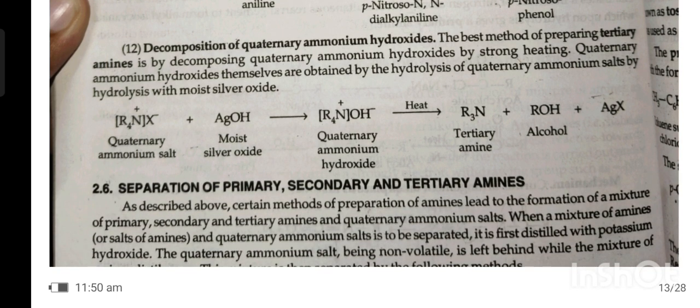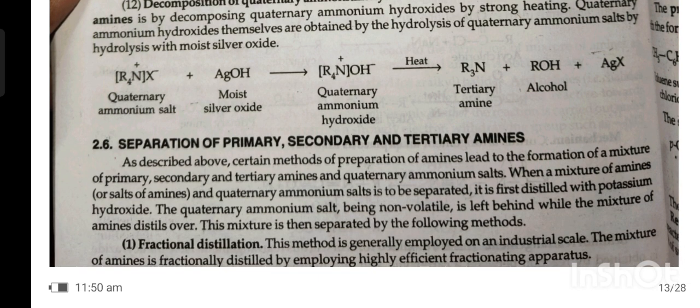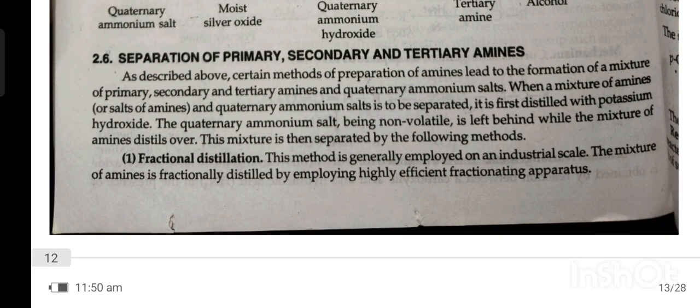Separation of primary, secondary and tertiary amines. As described above, certain methods of preparation of amines lead to the formation of a mixture of primary, secondary, tertiary amines and quaternary ammonium salt. When a mixture of amines and quaternary ammonium salt is to be separated, it is first distilled with potassium hydroxide. The quaternary ammonium salt, being non-volatile, is left behind, with the mixture of amines distilling over. The mixture is then separated by the following methods. First, fractional distillation. This method is generally employed on a large scale. The mixture of amines is fractionally distilled using a highly effective fractionating apparatus.